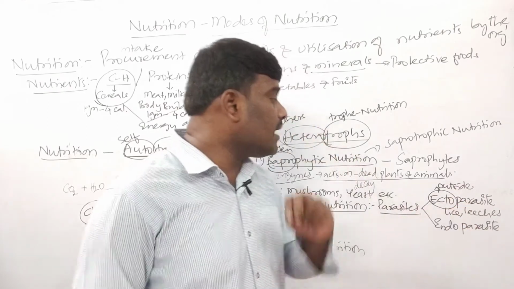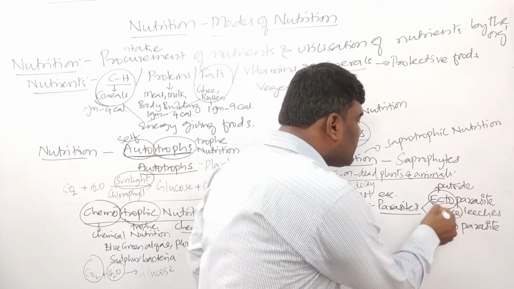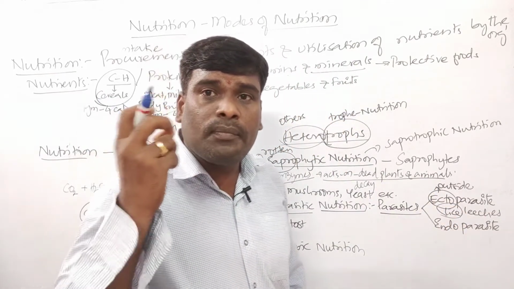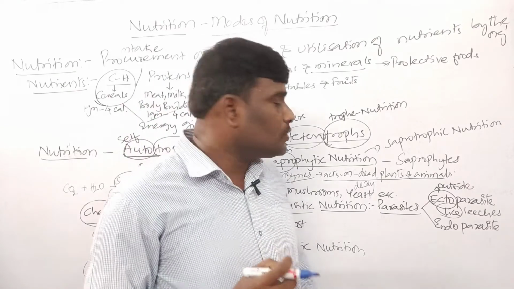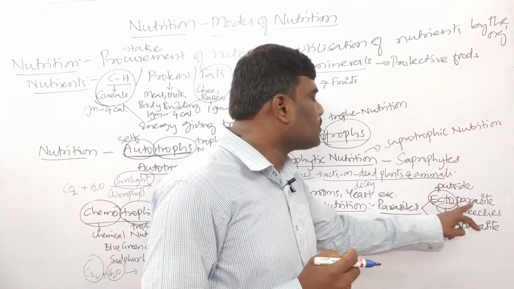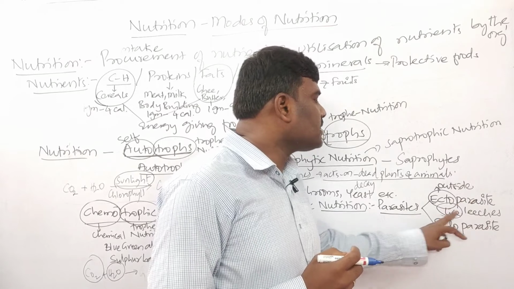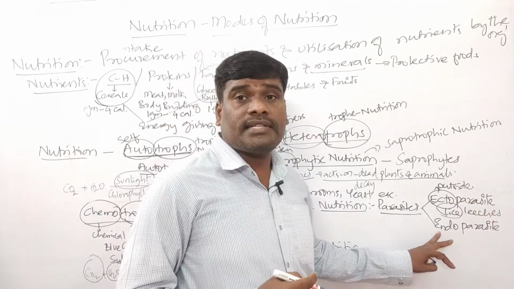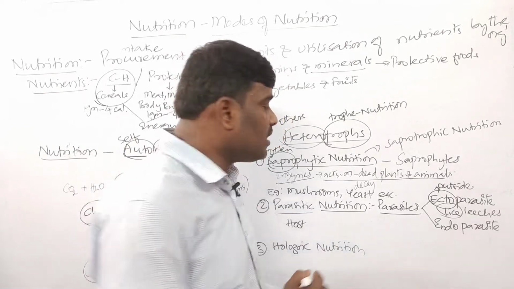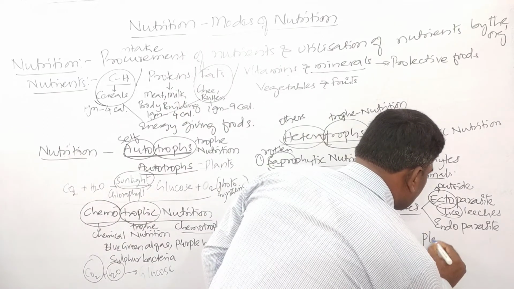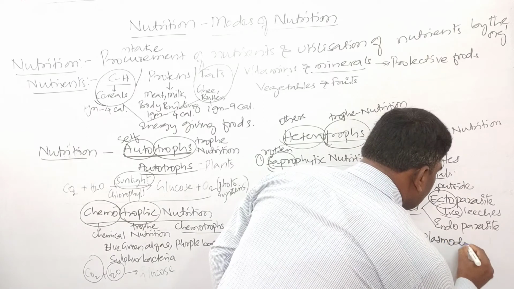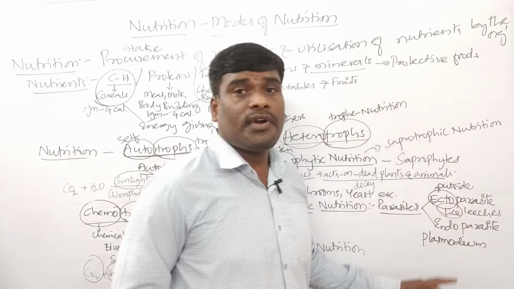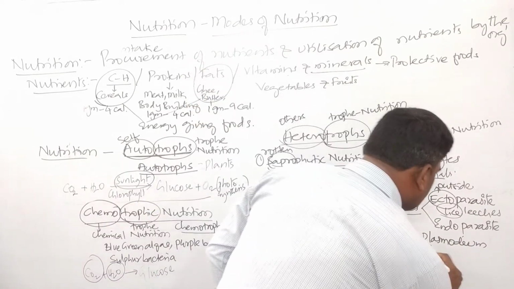A good example is lice. We see them on our head, in our hair. It sucks the blood, isn't it? So good examples of ectoparasites are lice as well as leeches. And endoparasites are seen, for example, Plasmodium. So what is Plasmodium, children? The malarial parasite.